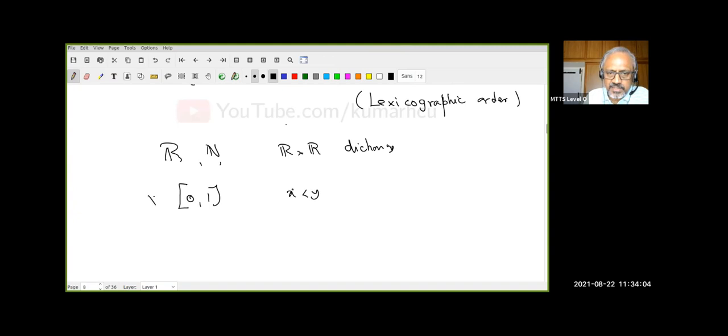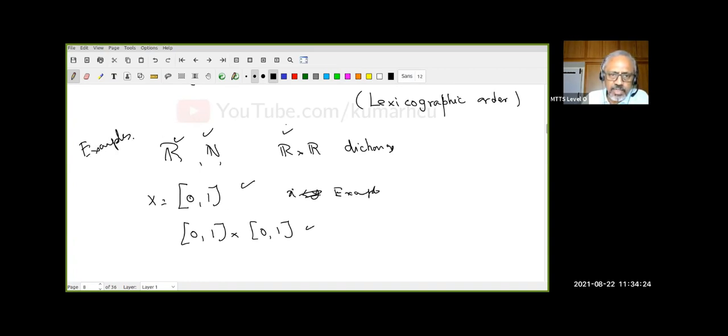This is another example. And the last example is lexicographic or dictionary order on [0, 1] cross [0, 1]. So these are the important examples for me: 1, 2, 3, 4, and 5. If you learn these examples well, almost anything to do with order, total order, you will understand better.